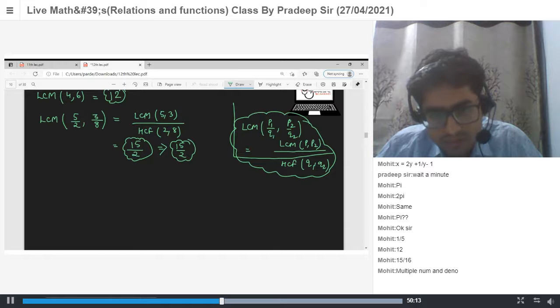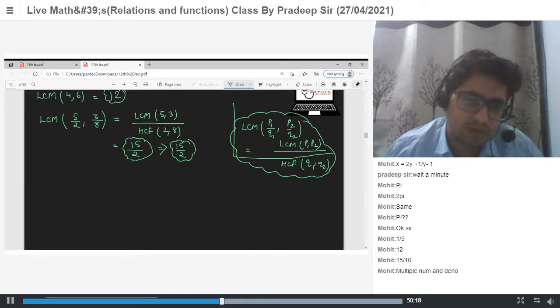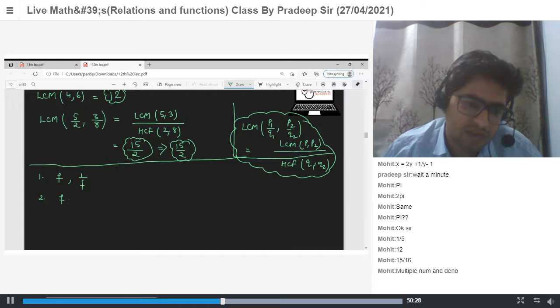Now tell me, the first property is that f and 1 by f both have the same period. The second property is, if f has period t, then f of ax plus b has period t by mod a.